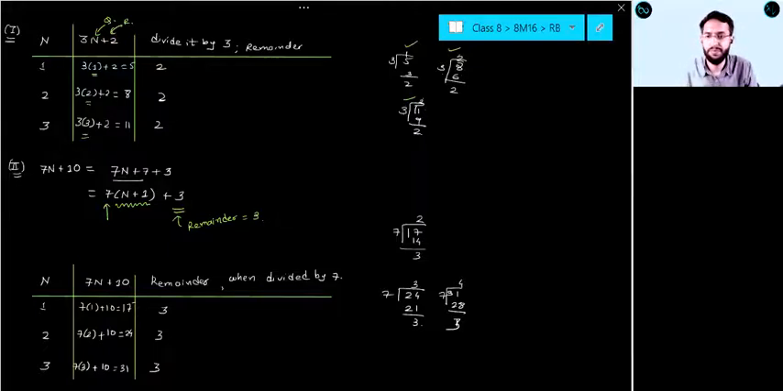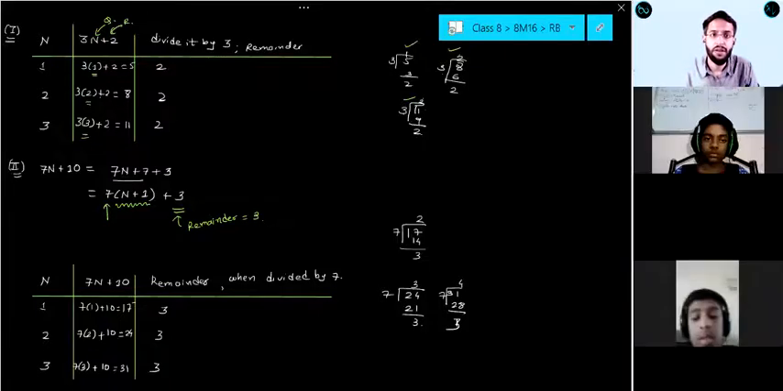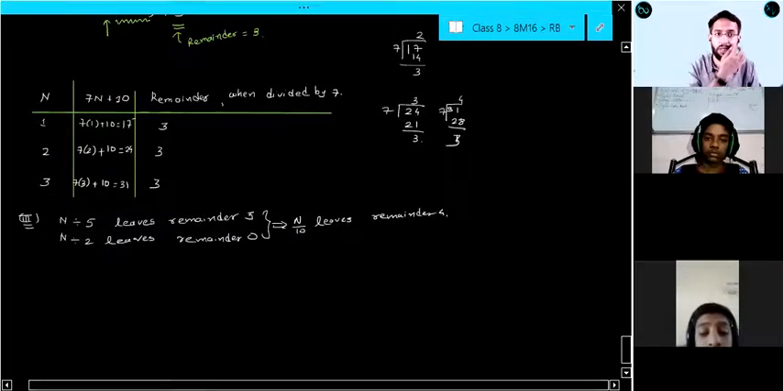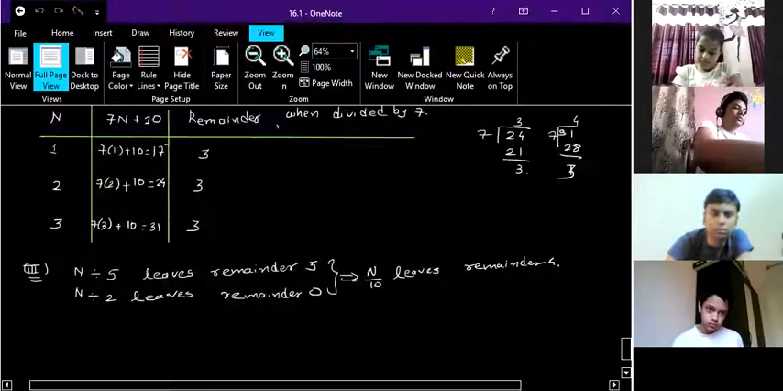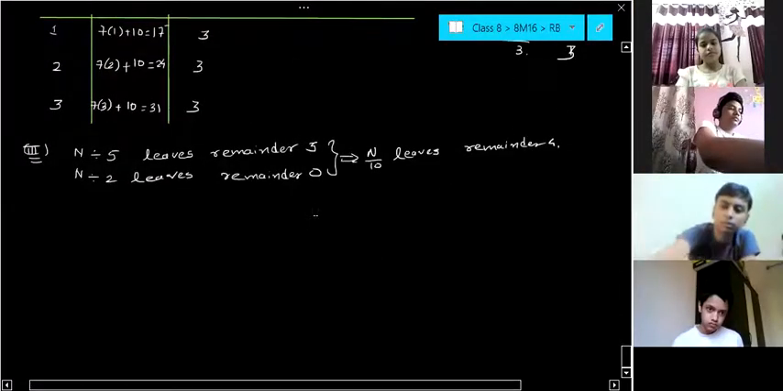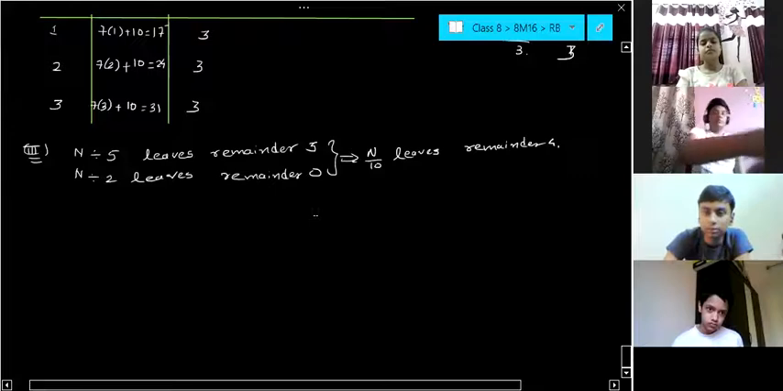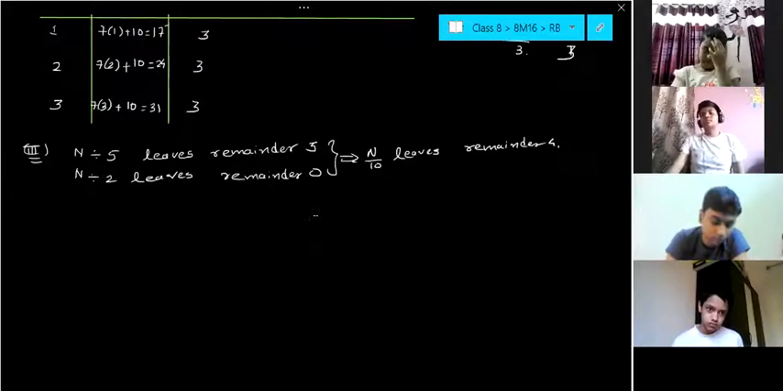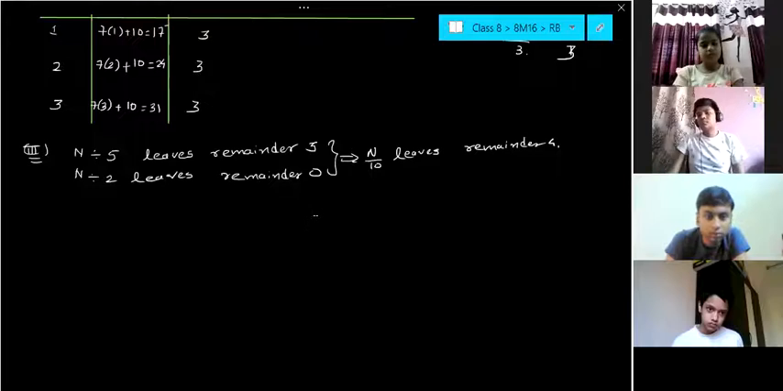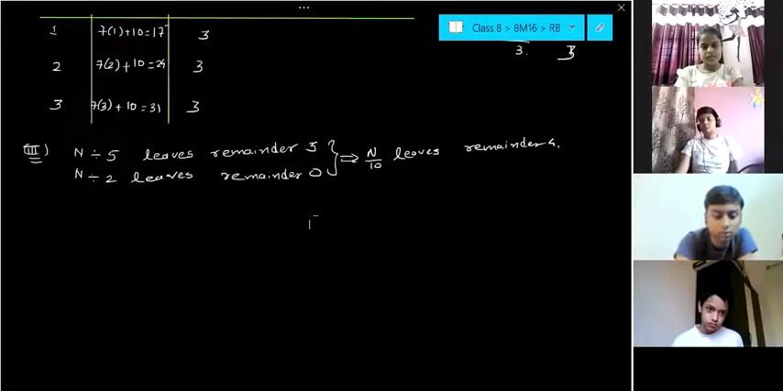Okay. So let us continue from here. Now see, we were left at question number 3. Can you see this question number 3 here? See, n by 5 leaves remainder 3. Now, after doing all these questions, can you tell me if n by 5 is leaving remainder 3, how can you write n? See, here you need to think a little bit.